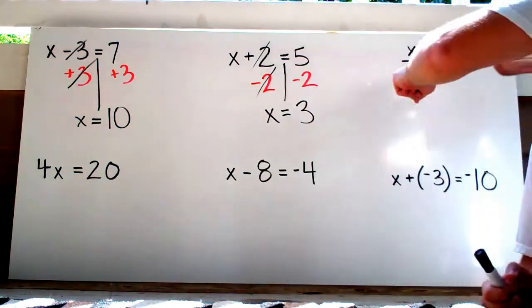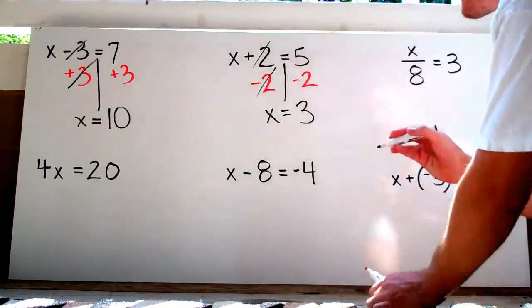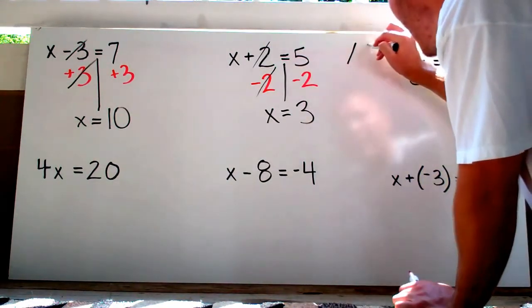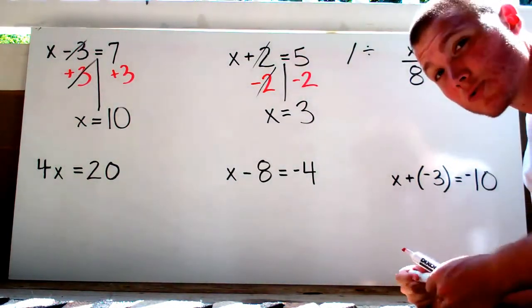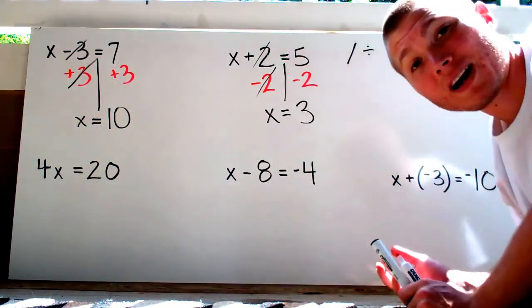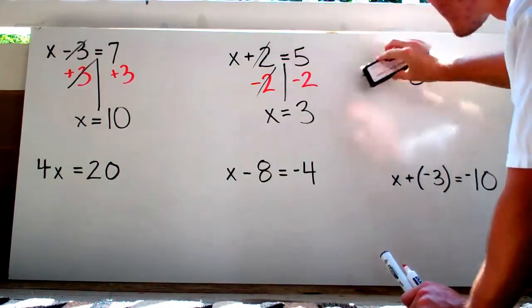Sometimes you might see a slash to represent division. And then, like I said before, you might see that sign. But usually, especially when you're dealing with equations like this that you have to balance, you're going to see that sign up there.